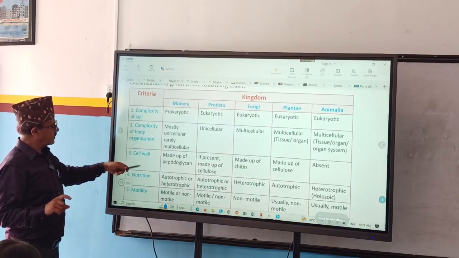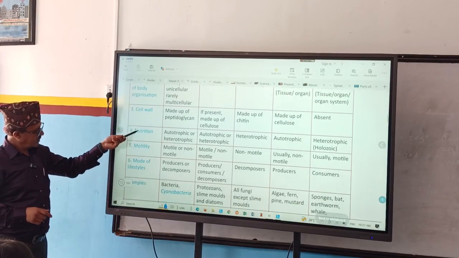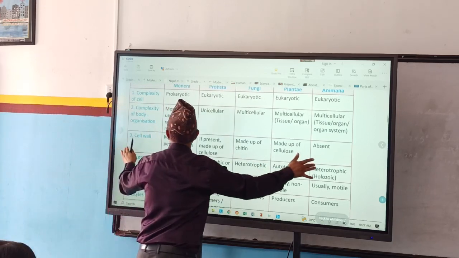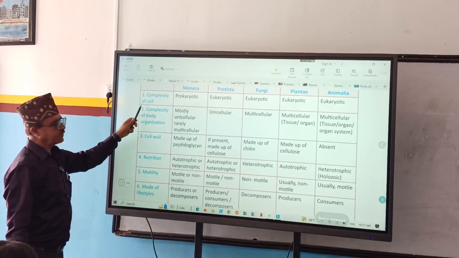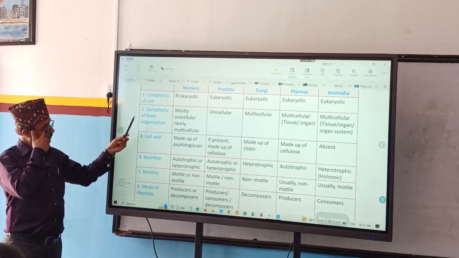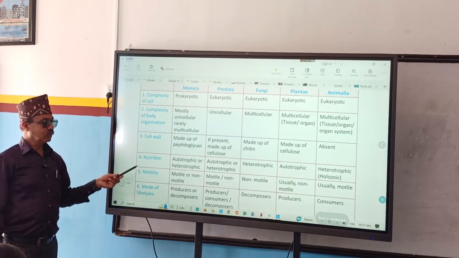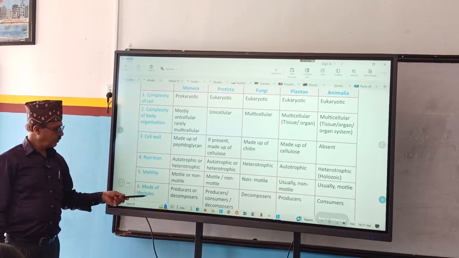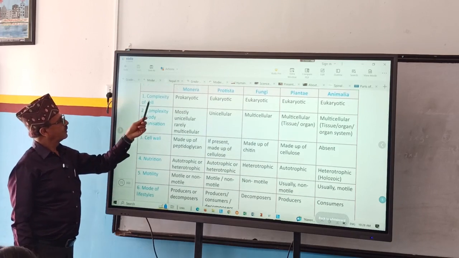Here are the criteria. How many criteria are given? Six criteria are given, right? So we can make it a bit small. Become easy or not? So what is the first criteria? Complexity of cell. Second criteria. Third one is. Fourth one. Fifth one. Mode of lifestyles. Okay.